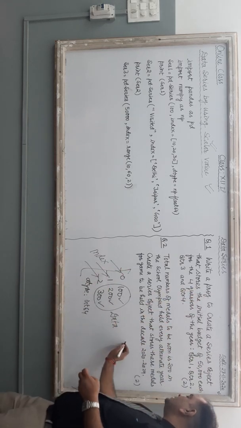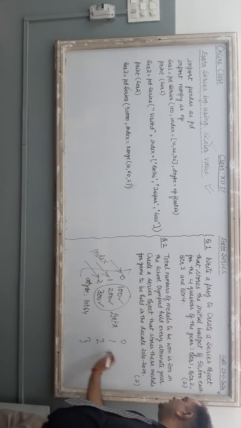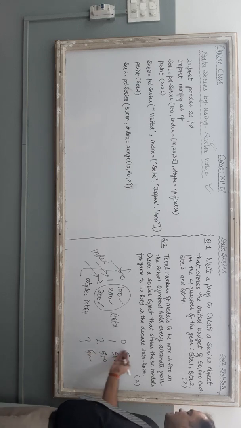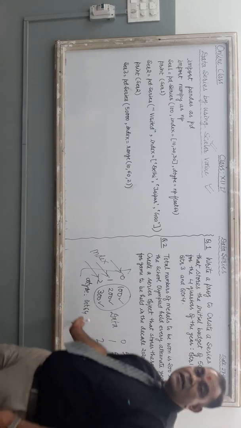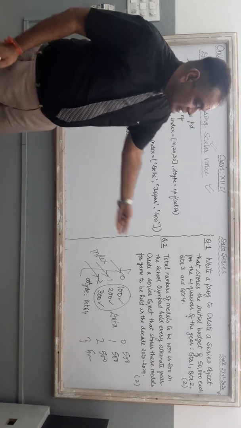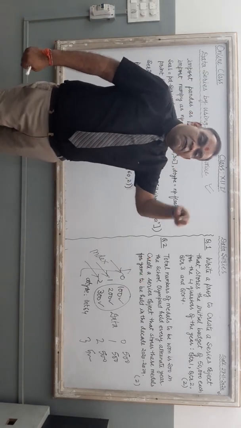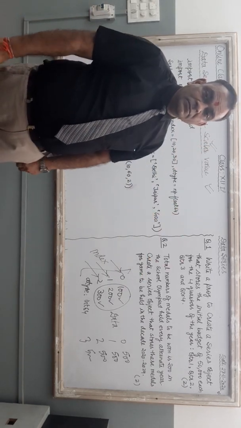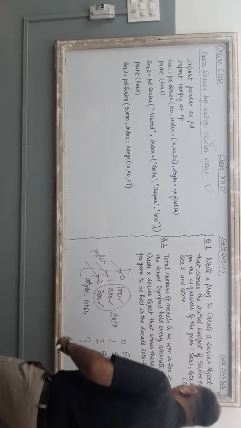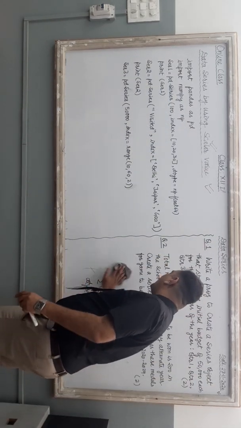Suppose this is the series 0, 1, 2, 3, and check it out: 500, 500, 500, 500. The same common value is allotted to each and every data item of the series. It is known as a scalar value. Here 500 is the scalar value.